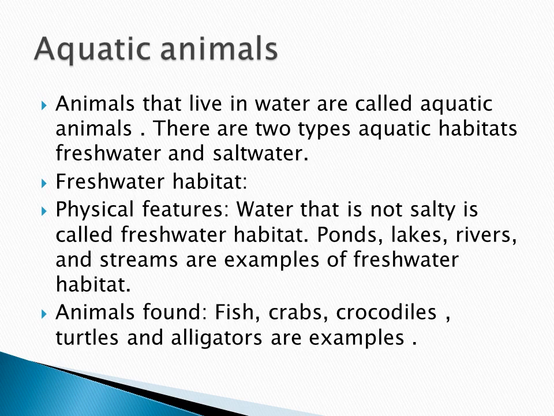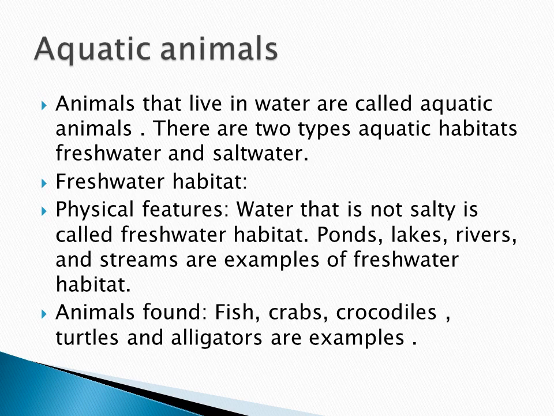And what are the animals found here? Fish, crabs, crocodiles, turtles and alligators. These are all examples of aquatic freshwater animals. I am repeating again, listen. Animals that live in water are called aquatic animals. There are two types. The first one is called freshwater habitat, and the second one is called saltwater habitat.